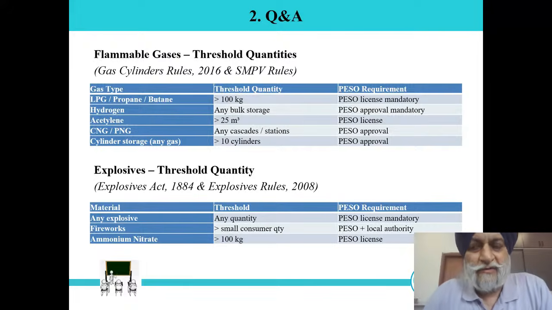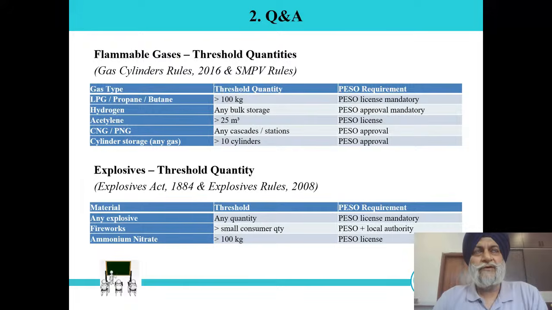Suppose we have 6 plots and in each plot we store 25 kg; 25 into 6 means 150 kg storage, so we need a license. This is how we have to analyze it. In case of hydrogen, for any quantity, we need a PESO approval.